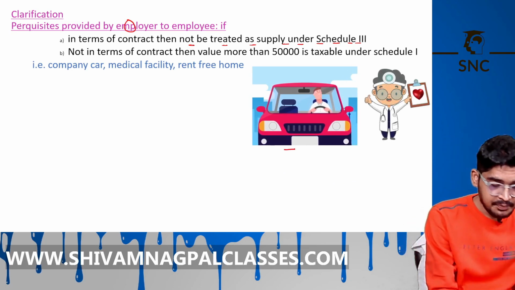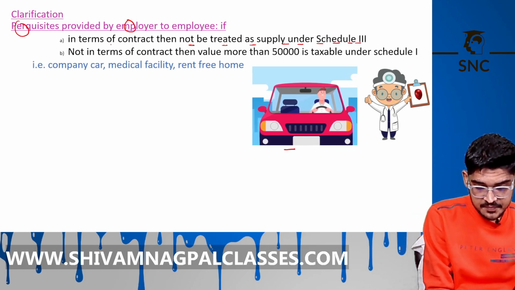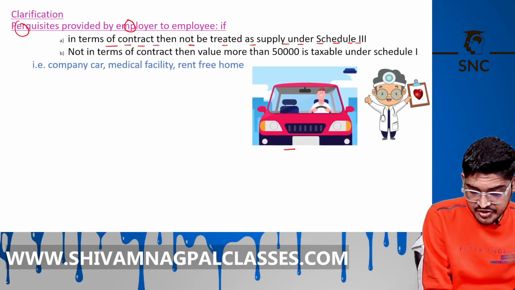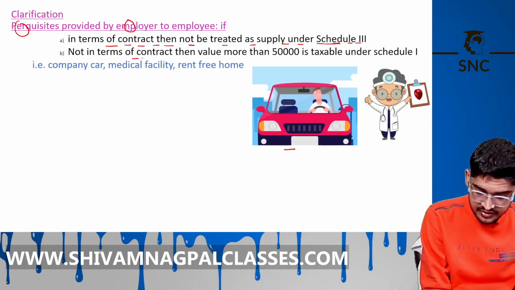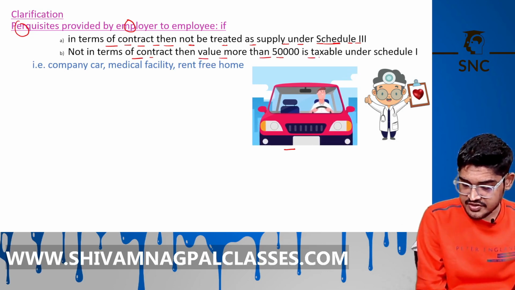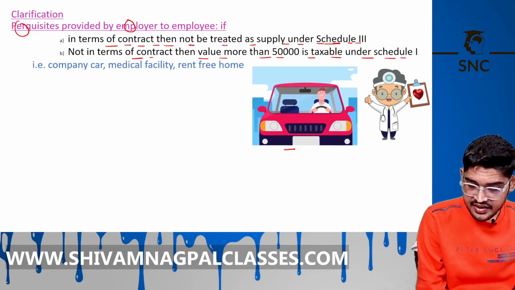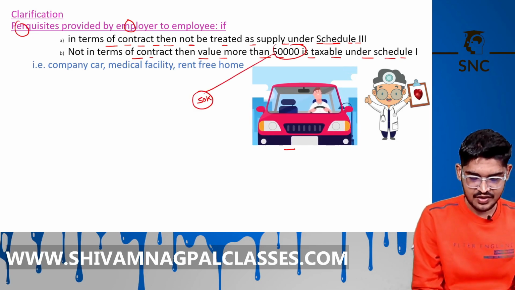If these are part of the contract of services, then covered under Schedule 3, not supply. If these are not part of the contract of services, then value more than 50K is taxable under Schedule 1, because up to 50K gift is allowed to its employee. You know that? Right.